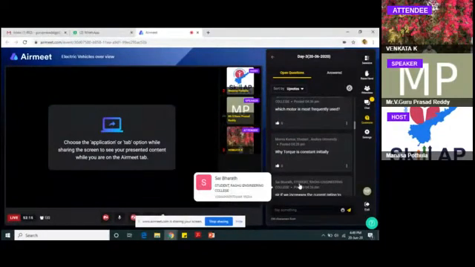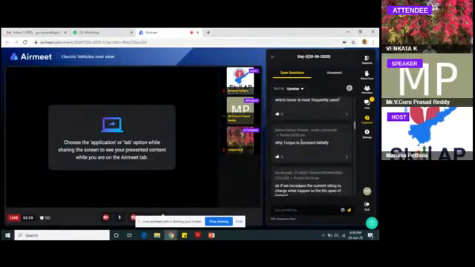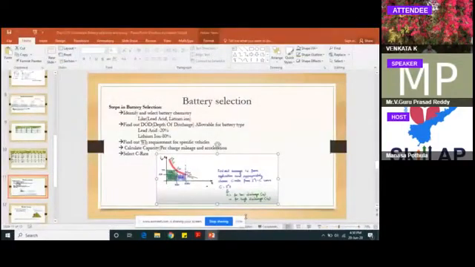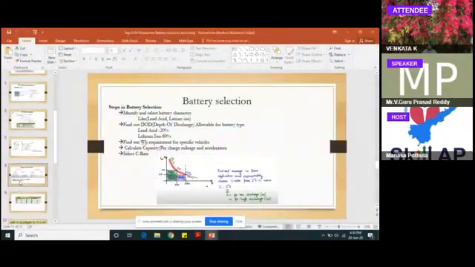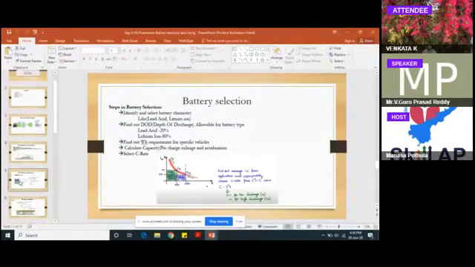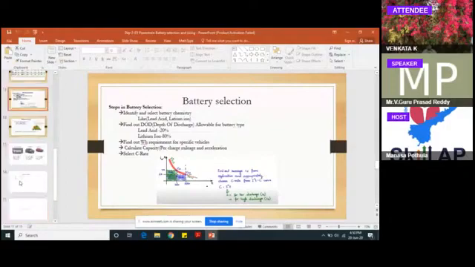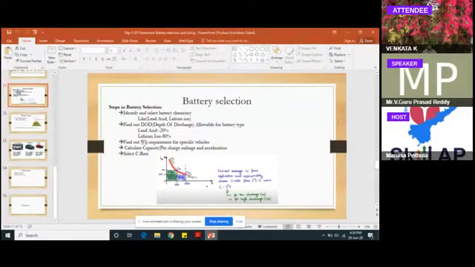Why is torque constant initially? There is no specific torque constant, because it is constant torque mode. Torque, speed and power have a relation: torque equals P upon omega.